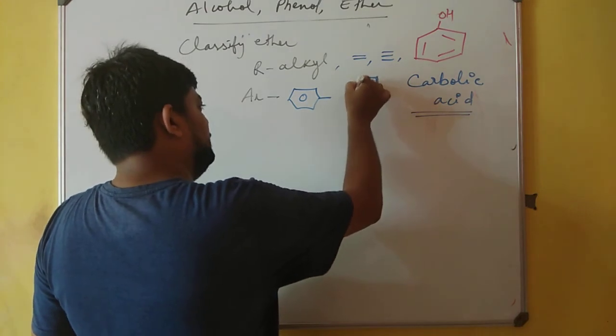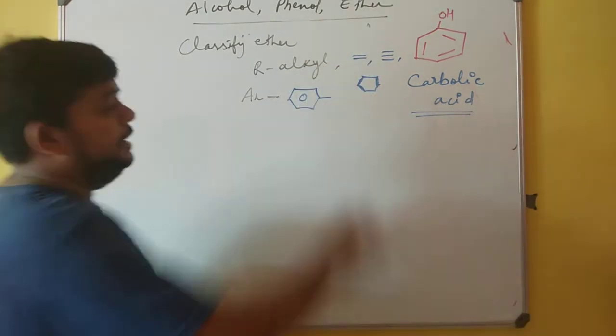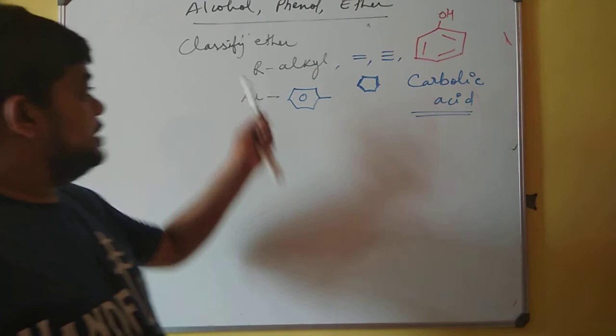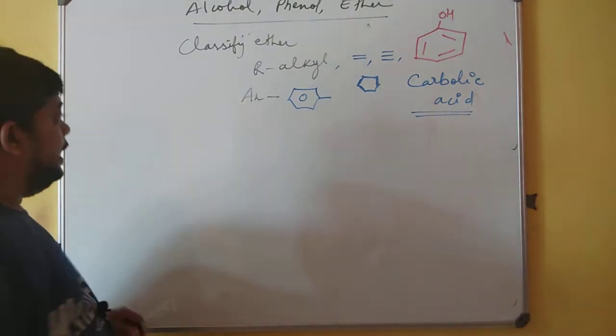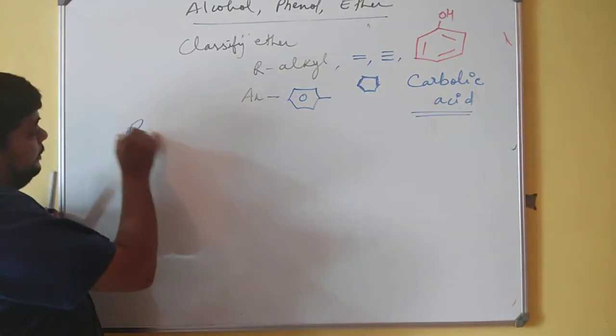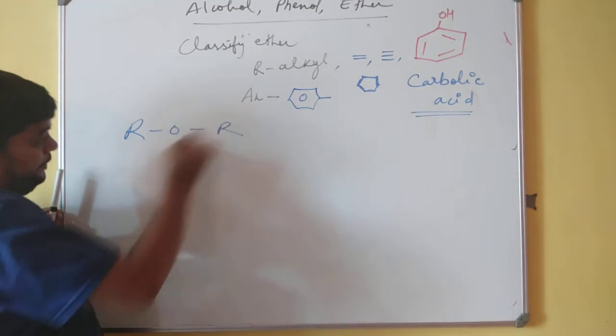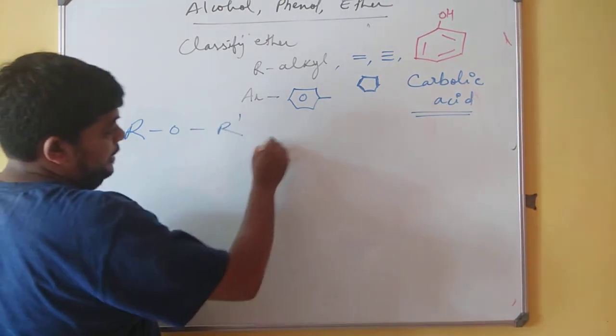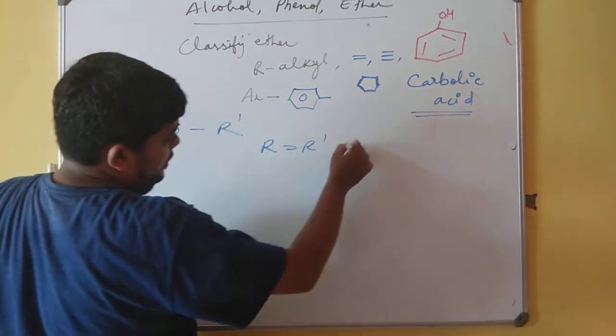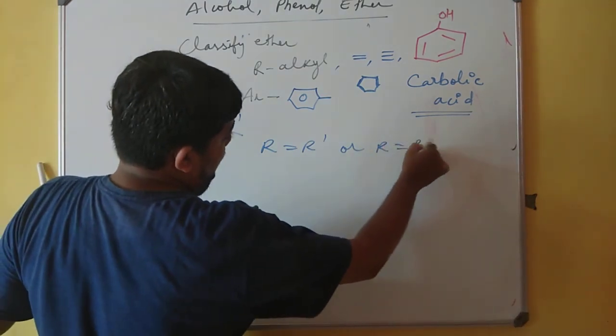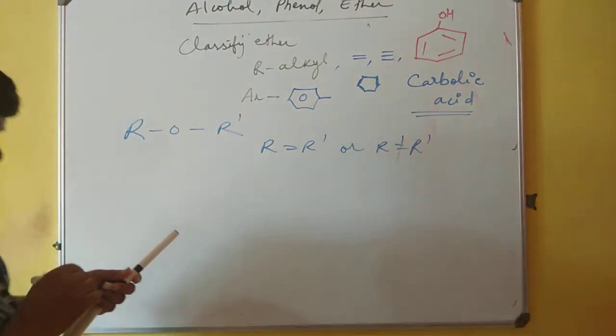So let us keep in mind that all of these can be placed in R and others in AR, and henceforth we can classify ether as ROR, where R is equal to R dash or R is not equal to R dash. Both the things are possible.